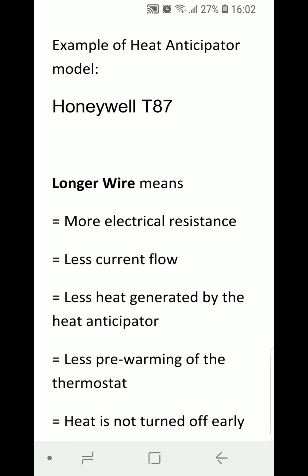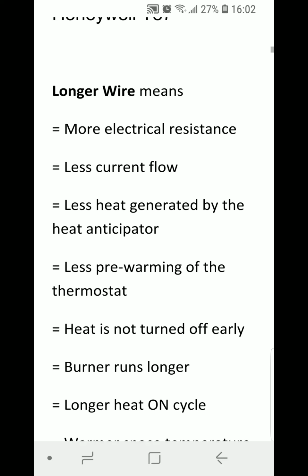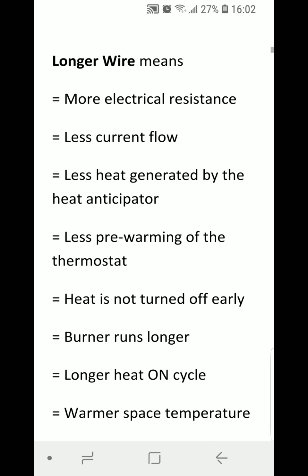So this is the simple analysis here. A longer wire means more electrical resistance, less current flow, less heat generated by the heat anticipator, less pre-warming of the thermostat.